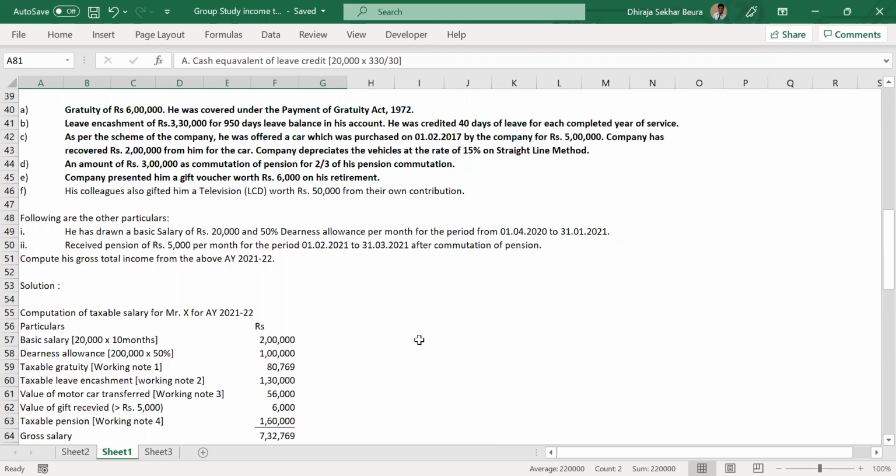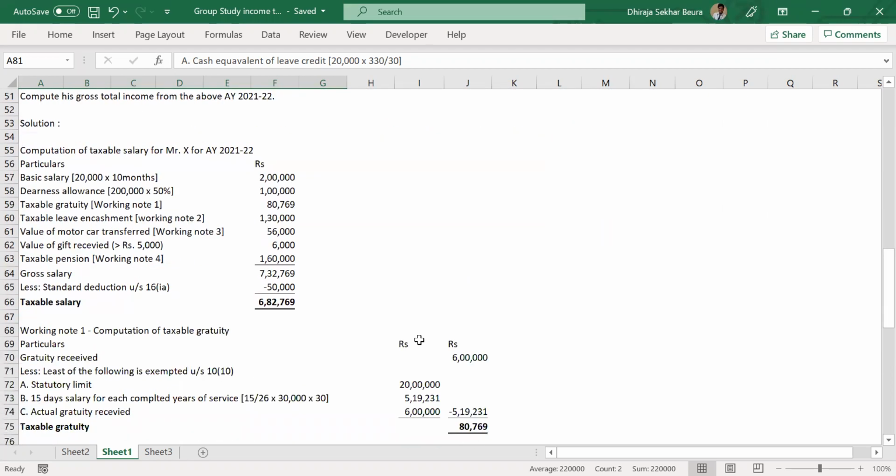Perfect. And this, what you are calculating is the exemption, and we'll be taking whichever is lower, right? Whichever is lower, yes. And we'll subtract that from what is received. The other thing for leave encashment is for government employees, that is also fully exempt. Yes. Perfect. Thank you.